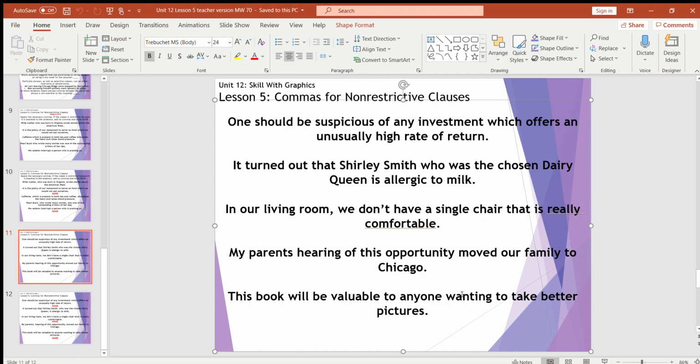My parents, hearing of this opportunity, moved our family to Chicago. We don't have any adjective clauses, but we do have a present participle phrase. If we take that out, we have, my parents moved our family to Chicago. The fact that they heard of a new opportunity is not necessarily as important, so you can put commas around it.